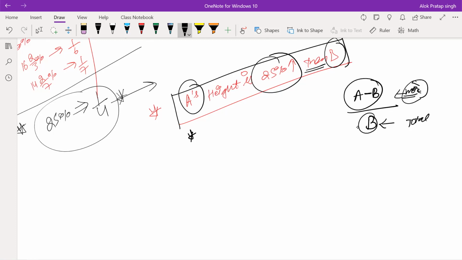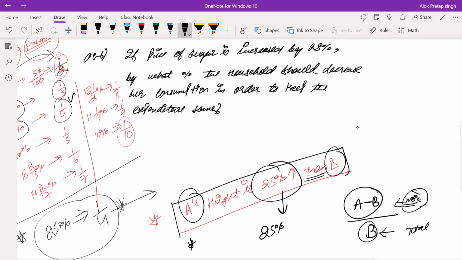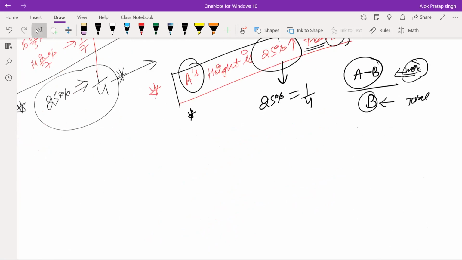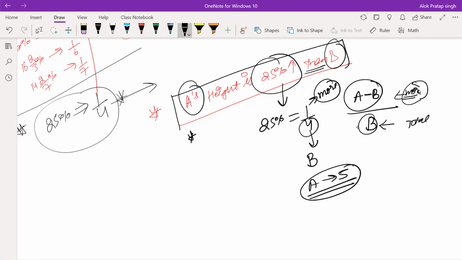So in the same manner, if I understand this value, then it is 25% according to the table. According to the table, it is equal to 1 by 4. That is 1 by 4 here. So what does it represent? That 4 is the value of B, and this is the increment. Then how much will be the value of A? The value of A will be 5, right?